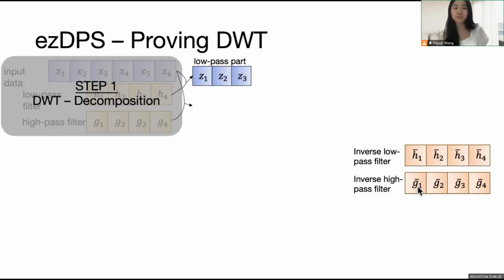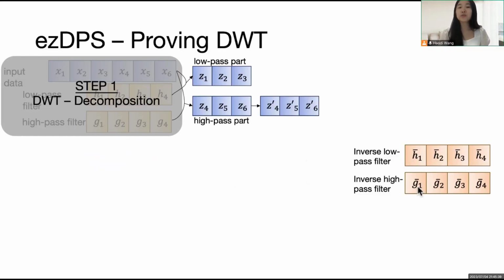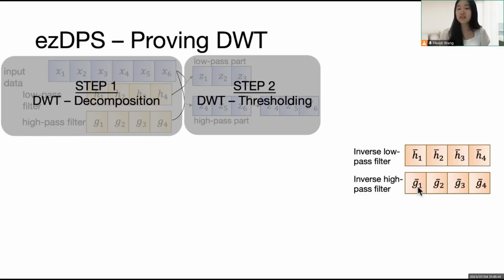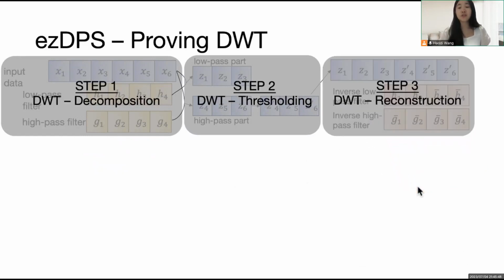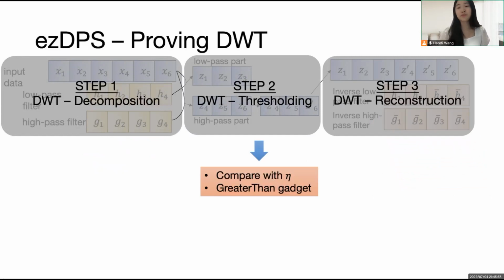the high-pass part. The high-pass part usually contains noise, thus it needs to be denoised to get Z4 prime to Z6 prime, which is the second step, thresholding. The output of the thresholding and the inverse low and high filters are used to reconstruct the data, which is the output of DWT. The thresholding incurs a comparison with a parameter eta, which can be proved via the greater than gadget. The decomposition and reconstruction are convolution-like operations.